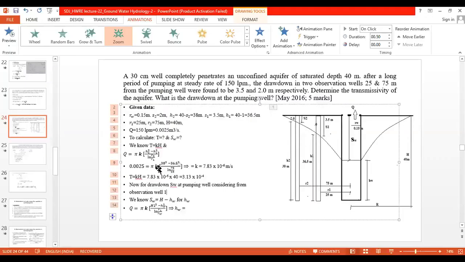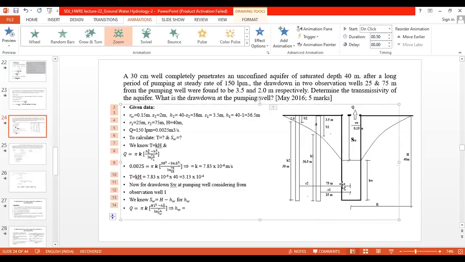Okay, so by getting the K, we will get the T as K into H. Just multiplying by 40, you will get the value as 3.13 into 10 raised to minus 4. Now the drawdown SW at the pumping well. So SW is equal to capital H minus HW, isn't it? So for getting the HW, we will use the equation Q is equal to pi K into H1 square minus HW square upon ln R1 by RW.